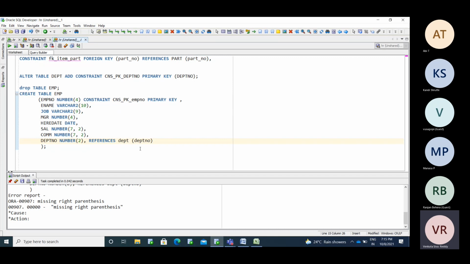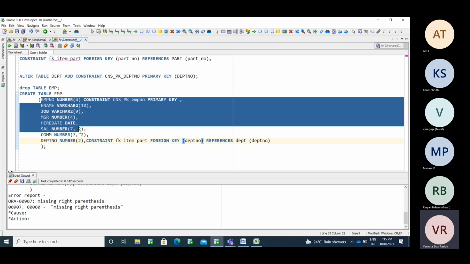So you are taking the reference for whom? For whom do I need to take the reference? You are taking someone's reference. That reference is related to whom? That you need to mention here. For that reason, you need to maintain the constraint name, foreign key, since you are taking the foreign key relation of whom? DPT number. This foreign key is related to the employee table, not a reference table.